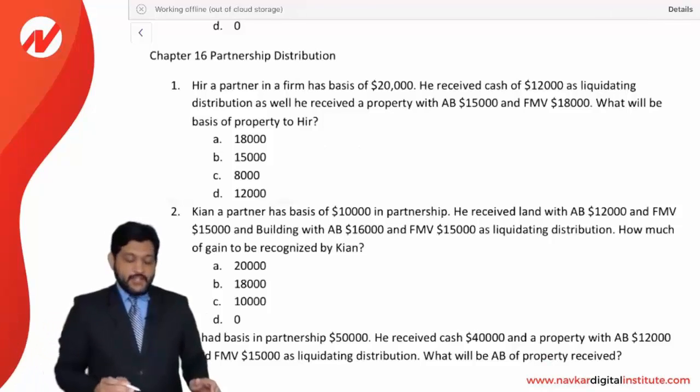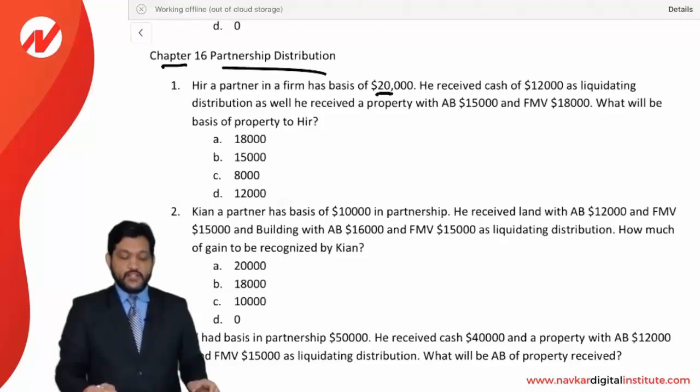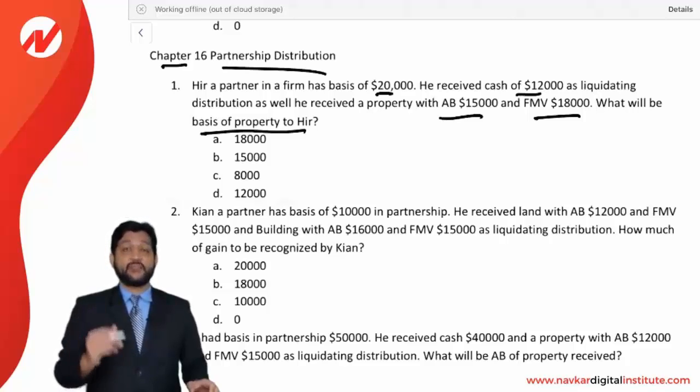Now friends, let us see the MCQs of chapter number 16, partnership distribution. Here a partner in the partnership firm has a basis of 20,000. He received a cash of 12,000 as a liquidating distribution, as well as he received a property with AB 15,000 and FMV 18,000. What will be the basis of the property to the partner? See, he has received a cash as well as property.